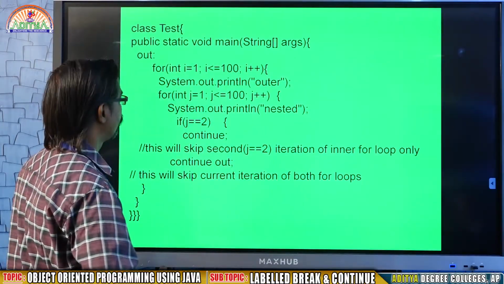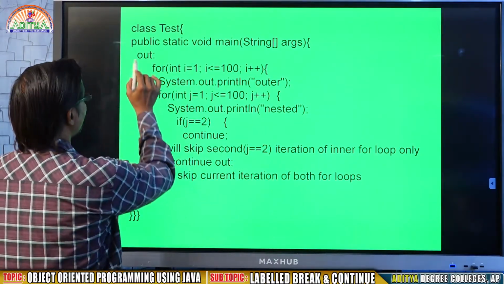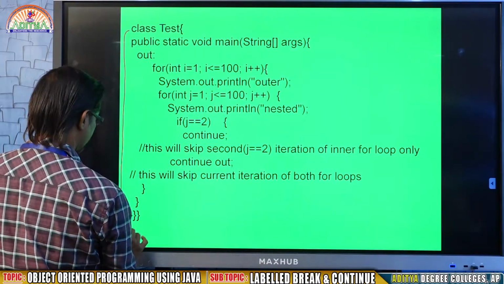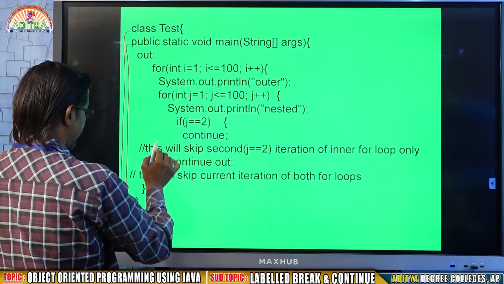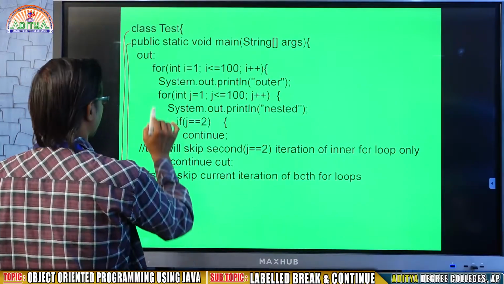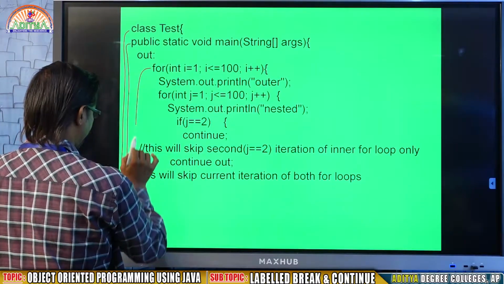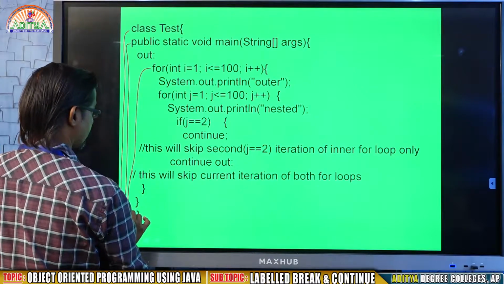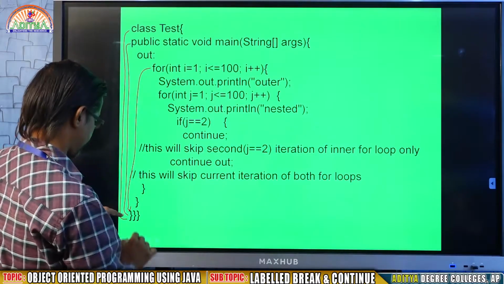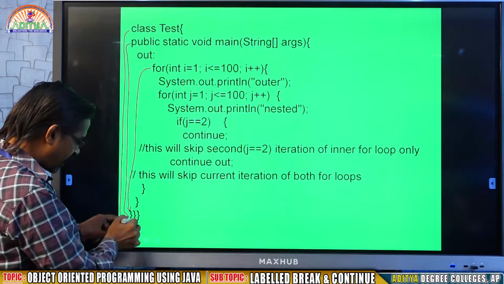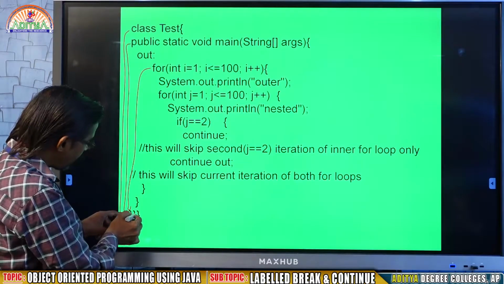What is continue? In the continue also, this is my class, this is my main method, and here you may see there is a for statement. Here there is the outer for. You may write these 3 closing braces one after another.